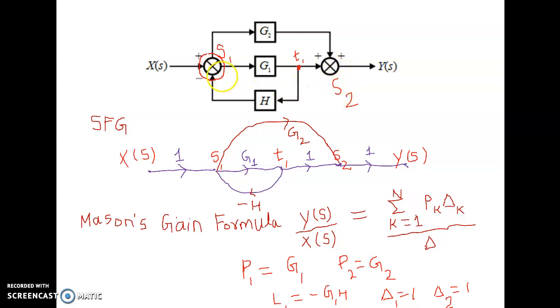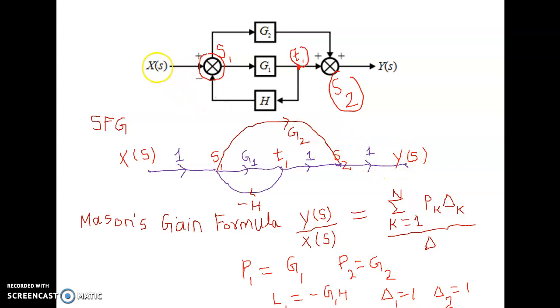These are the nodes. Similarly, in the given block diagram, identify the takeoff points also. Here there is only one takeoff point that I have written as T1. So let us write all the nodes that are identified: input, output, these two summing points, as well as the takeoff point. I have written here X(s), S1 is the first summing point, T1 is the takeoff point, and there is one more summing point, S2, and there is an output Y(s).